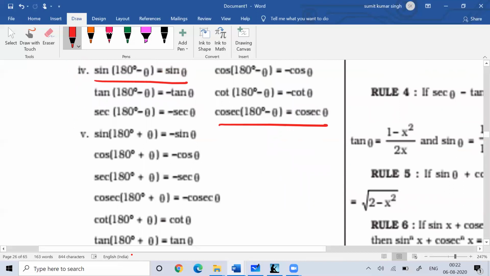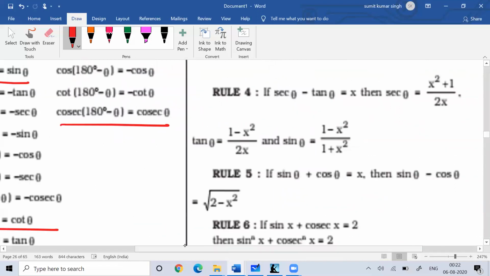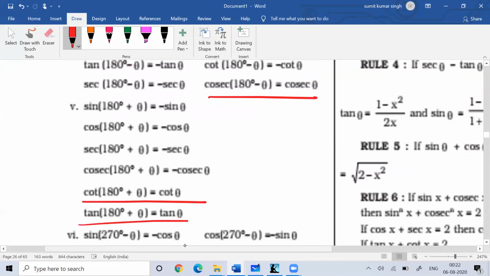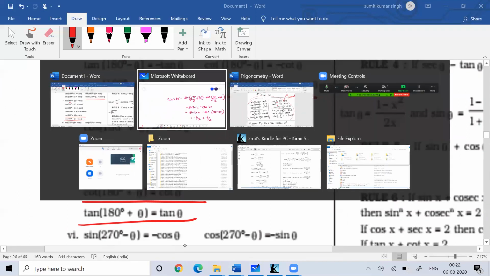In 180 plus, only the tan and cot will remain positive. Although 180 degree is there, so sine will give you sine, cos will give you cos, sec will give you sec, but the sign is a very important factor we always keep in our mind.